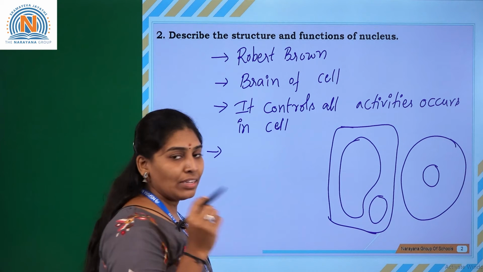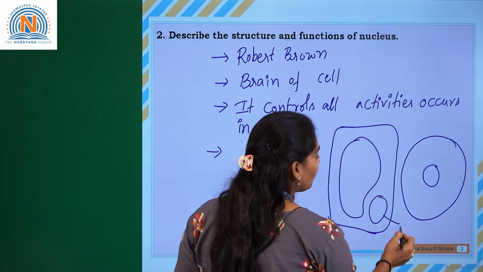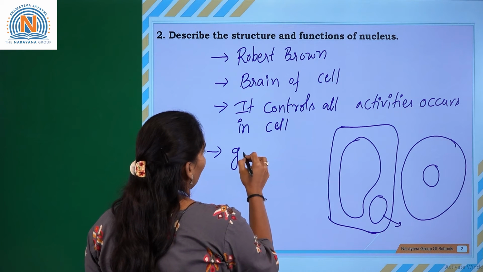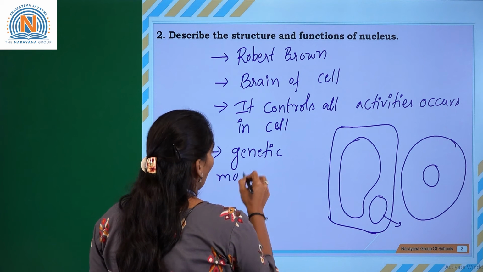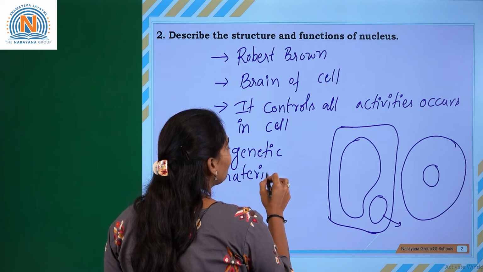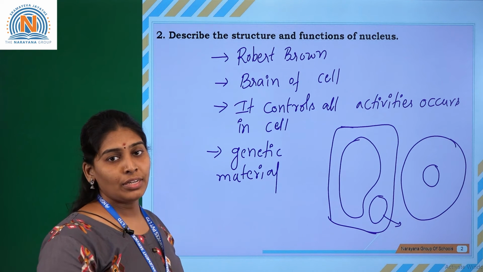Okay, because the vacuole size is very small. It consists of the genetic material, and this is very useful for transferring the genetic material from one generation to the other generation.